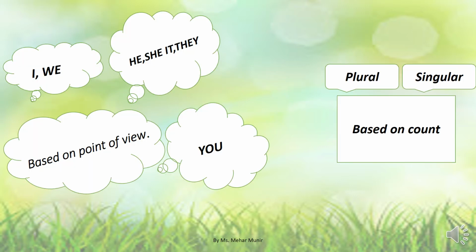Subject is firstly based on point of view. I, we is the first person subject. He, she, it, they are the second person subject, and you is the third person subject. I and we denote first person, he, she, it, they denote second person, and you denotes third person. This is showing how the subject is based on point of view.